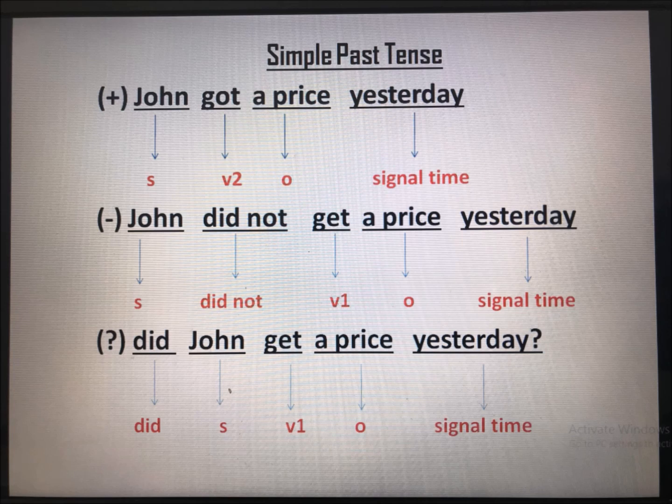And just remember, when you make negative and interrogative sentences, don't forget to use verb 1. Why? Because here did is already the verb 2. So the verb after that has to be verb 1. Okay, that is the explanation about the simple past tense.